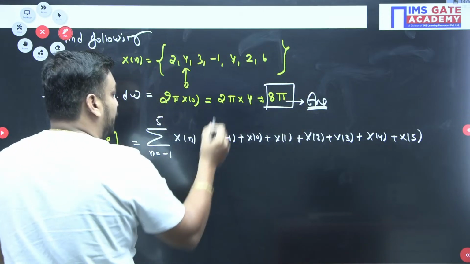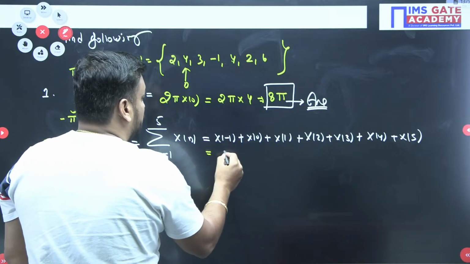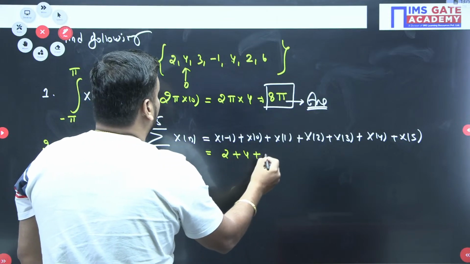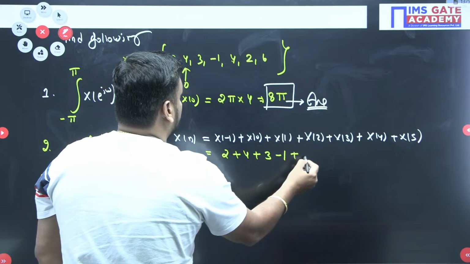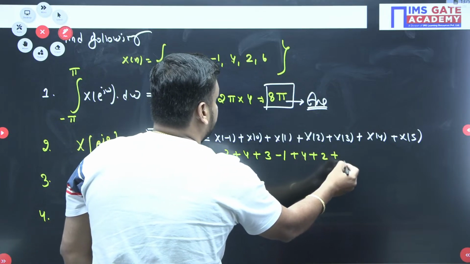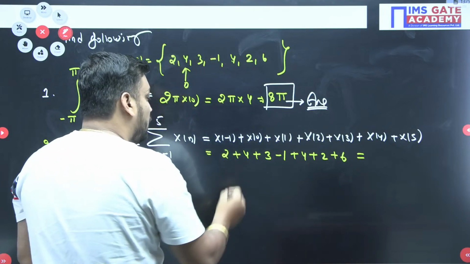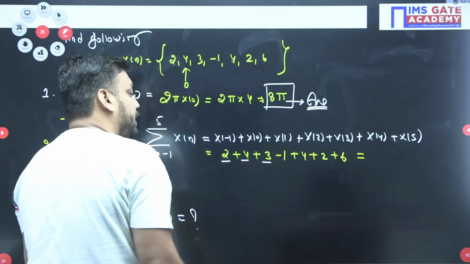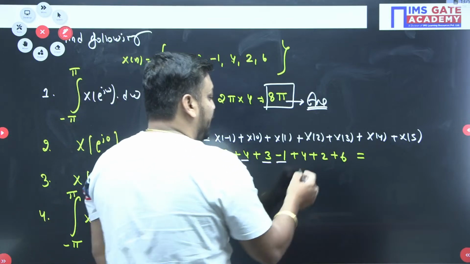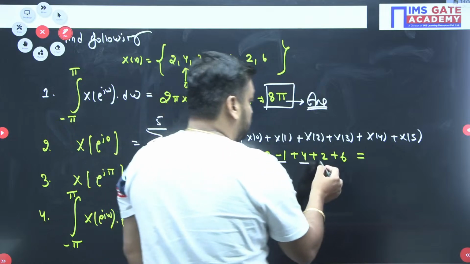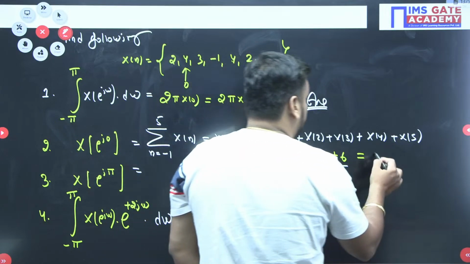You have all the values, just add them. So it will be 2 plus 4 plus 3 minus 1 plus 4 plus 2 plus 6. What is your answer, guys? 4 plus 2, 6 plus 3, 9, 9 minus 1, 8. 8 plus 4, 12, 12 plus 2, 14, 14 plus 6, 20.